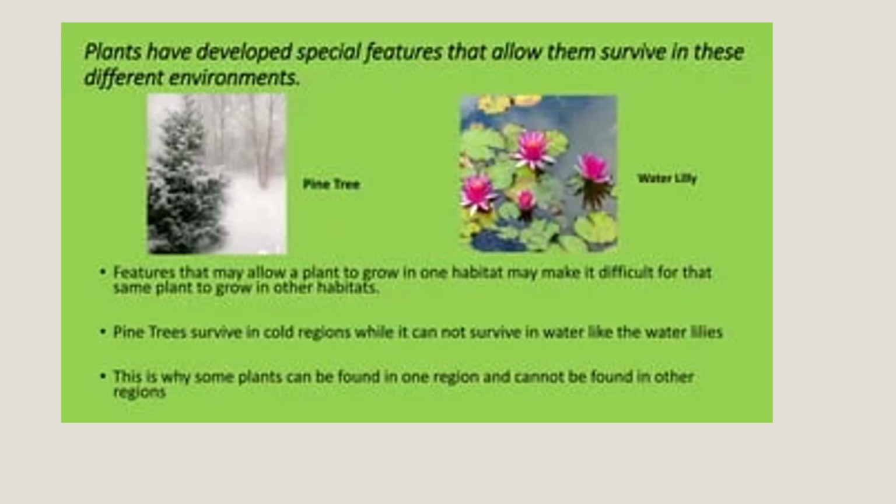One more example I am giving here, though it is a little hazy, but we go for it. One example is of the pine trees, the other is of the water lily. Pine trees survive in cold regions, but unlike the lily, they cannot survive in water, because the water lily has adaptations which make it suitable for surviving on and in water. Similarly, they both cannot survive in each other's environment.